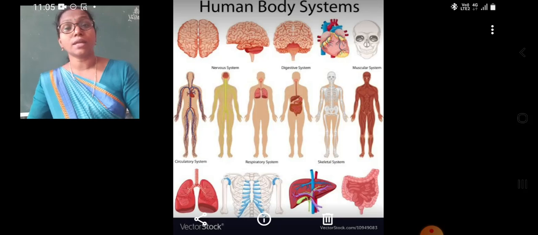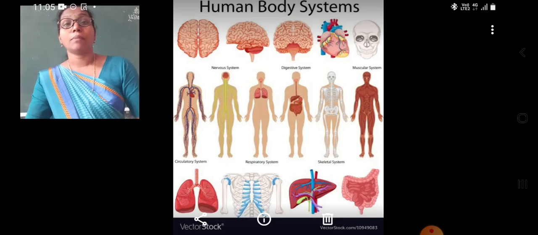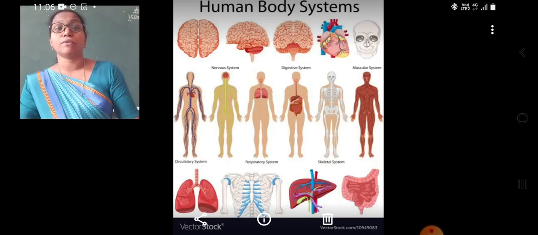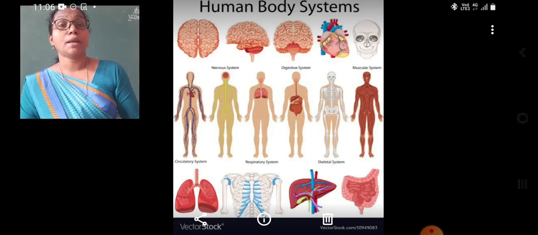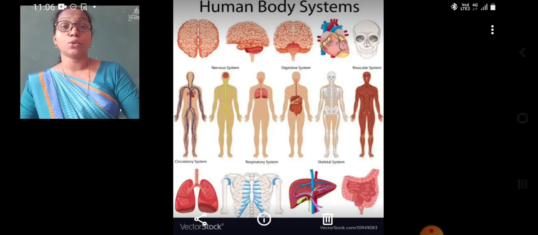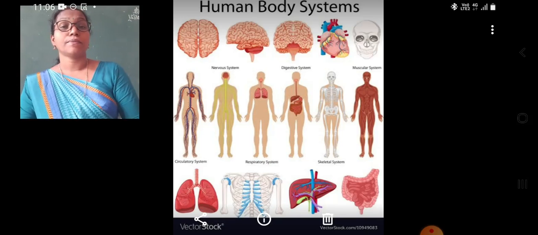How are these organs made up? They are made up of various tissues. For example, if we take the stomach, the stomach is made up of epithelial tissue. There is also nerve tissue coming from the brain.